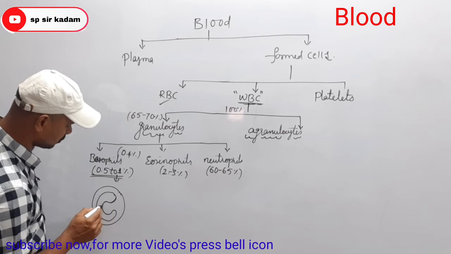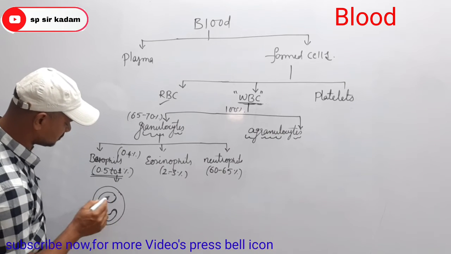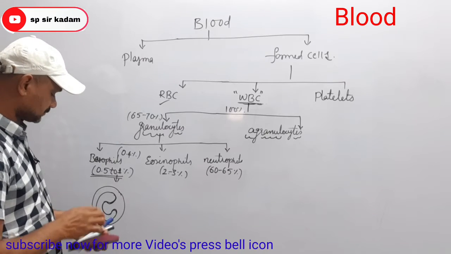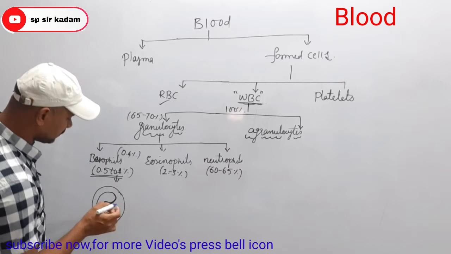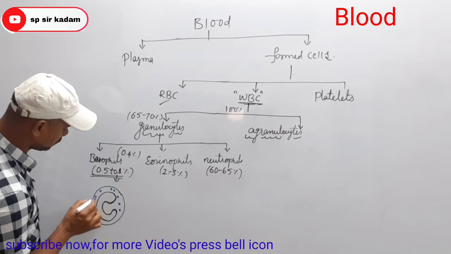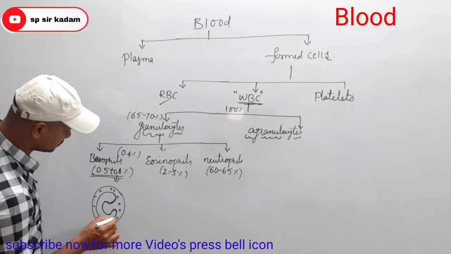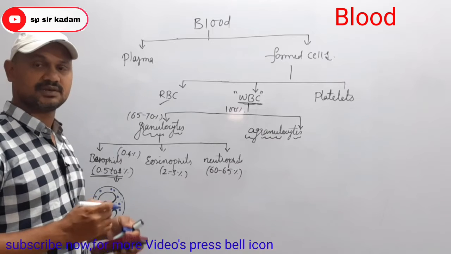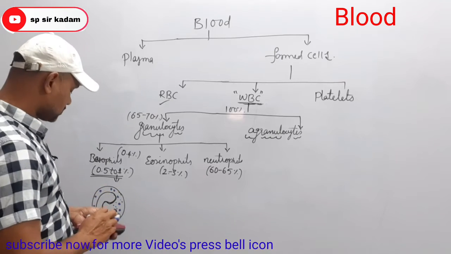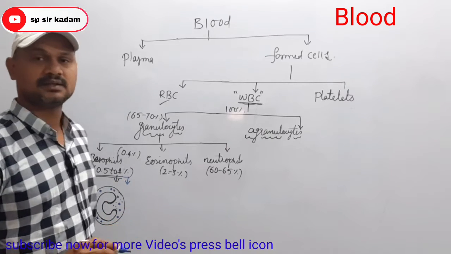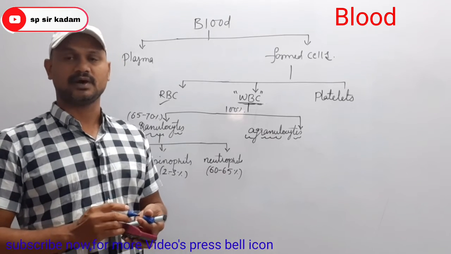Now, when we look at the structure of basophils, the nucleus is divisible into 2 to 3 lobes like this. Then the presence of granules: these granules are very few and irregular in shape. So these basophils produce histamine, serotonin and heparin.